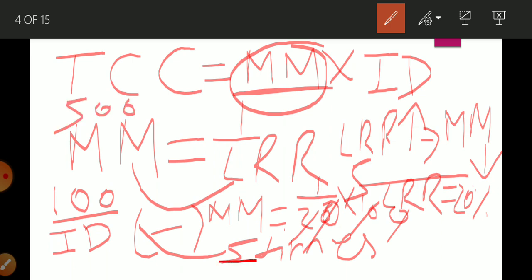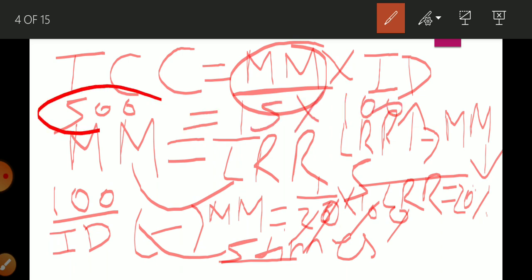So what is the value of money multiplier? 5. Initial deposit is 100. So when we multiply, how much we will get? 500. Okay, so suppose I take one more example.